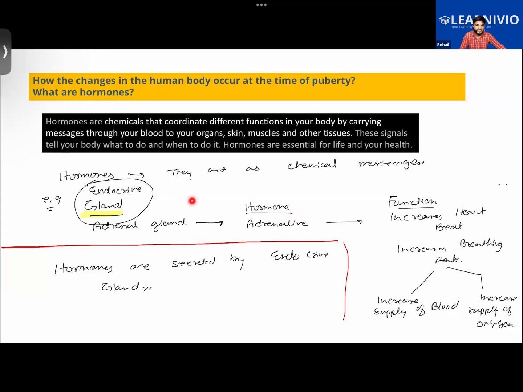Someone is in a situation of emergency. So the adrenal gland will be sending this chemical messenger to the heart, and the message will be to increase the supply of blood and increase the supply of oxygen to different cells in the body, so that the body can become more active. Getting it, everyone? How it is acting as a chemical messenger? Yes, Khadija, sir. Khadija, you getting it? Chakrika, Alif, Abdullah, Roni, everyone. Yes, sir. So that is the point here.